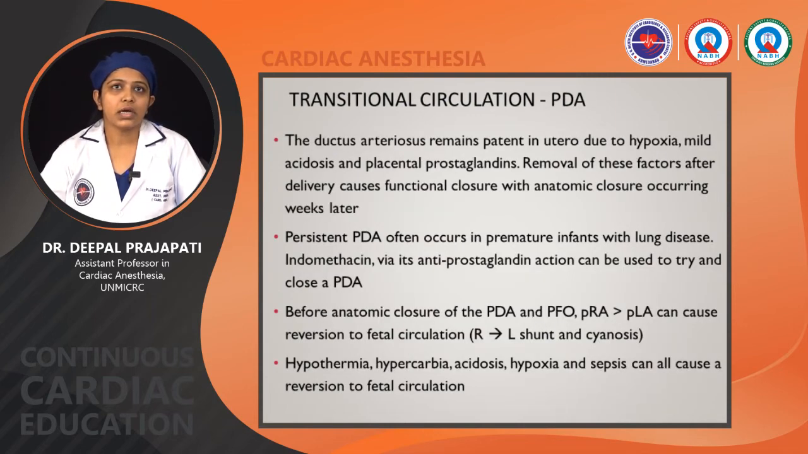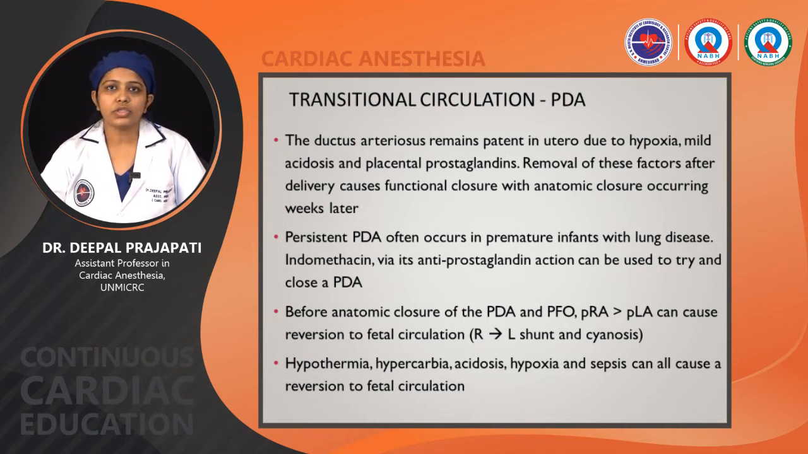The ductus arteriosus remains patent in utero due to hypoxia, mild acidosis, and placental prostaglandins. Removal of these factors after delivery causes functional closure, with anatomic closure occurring weeks later. Persistent PDA often occurs in premature infants with lung disease. Indomethacin, via its anti-prostaglandin action, can be used to try and close a PDA.